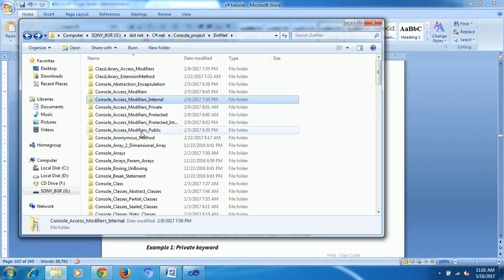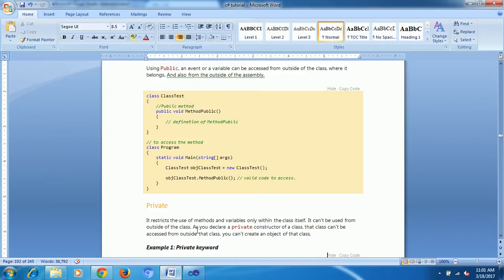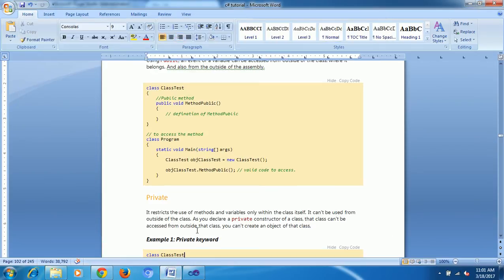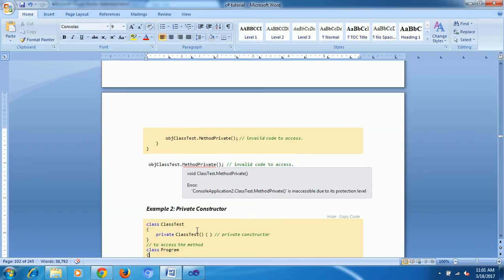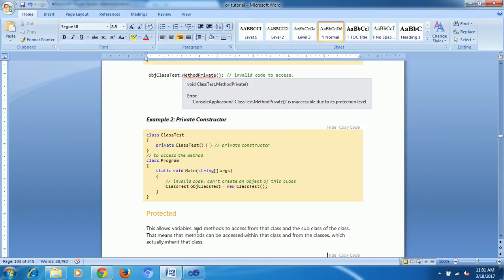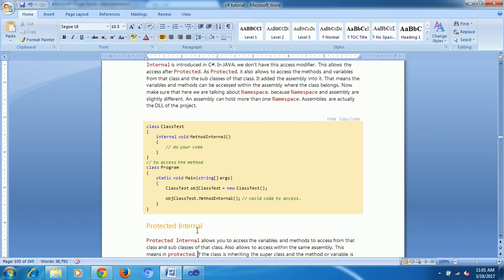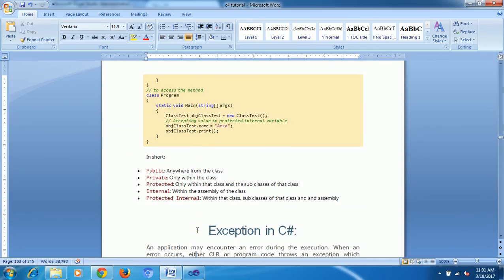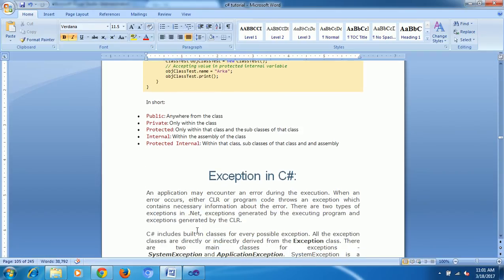If you have any doubt, I will add this one also to the project, just check it. I gave examples here as well: what are the access modifiers, what is the meaning of each one by one. Everything I explained is there. Okay, this is access modifiers.